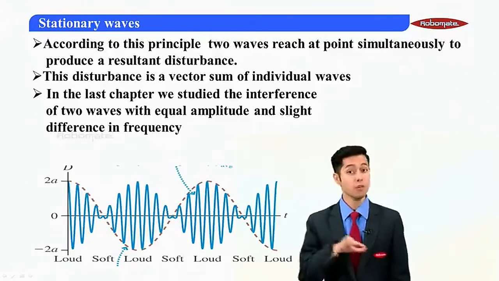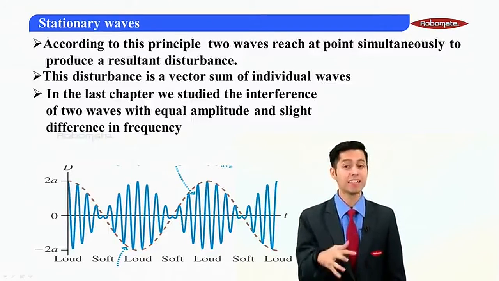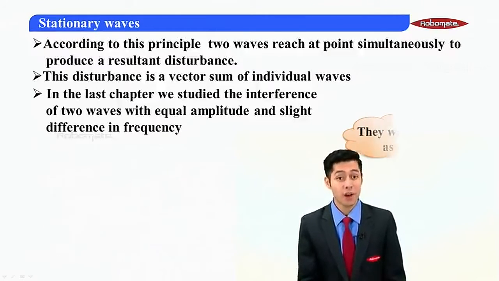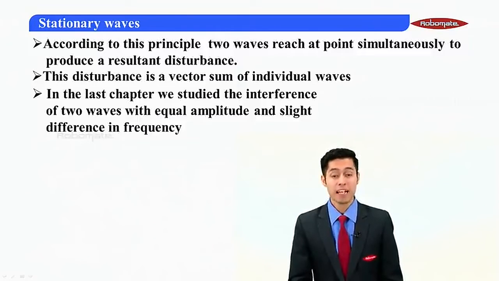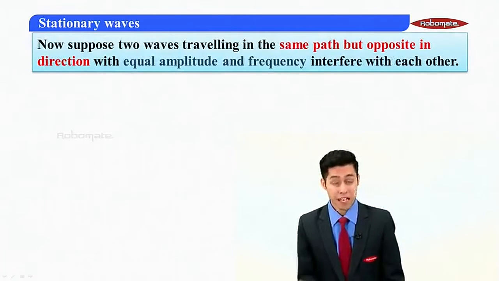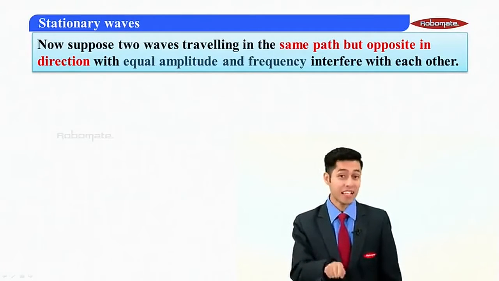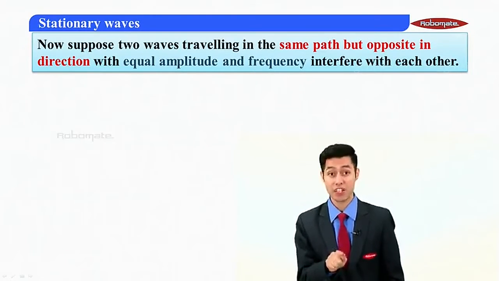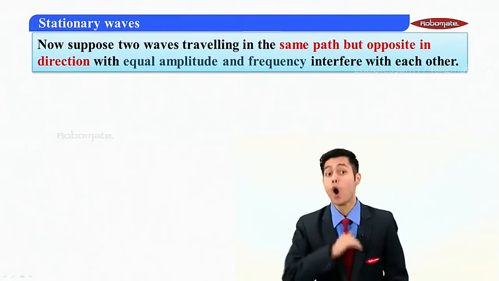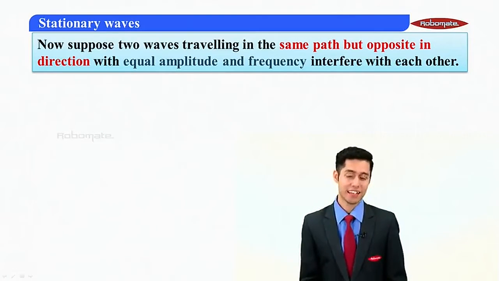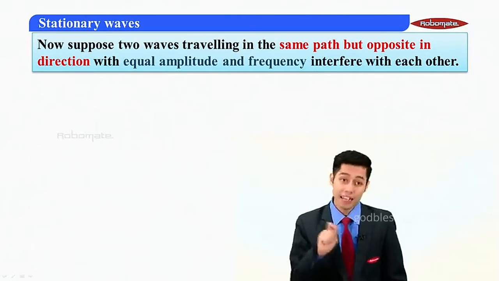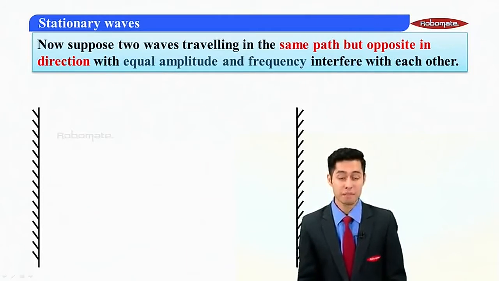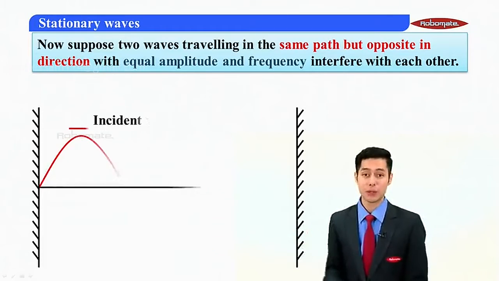Whenever two waves interfere with equal amplitude and slight difference in frequencies, they were called beats. But in our chapter today, two waves will be traveling along the same path, but not in the same direction. They will be in opposite directions. They will have equal amplitude and equal frequency. And when they interfere with each other, a phenomenon like this is going to happen.